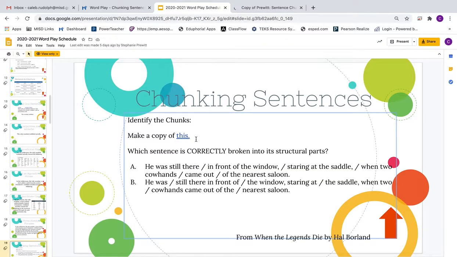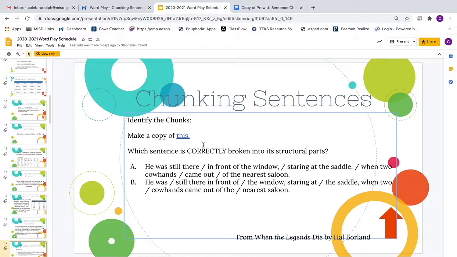Alright, and let's go ahead and talk about what you're doing with today's wordplay. So, you're going to be chunking sentences into different groups. So let's go over the first slide and we'll talk about what it looks like when there's a sentence that's chunked.